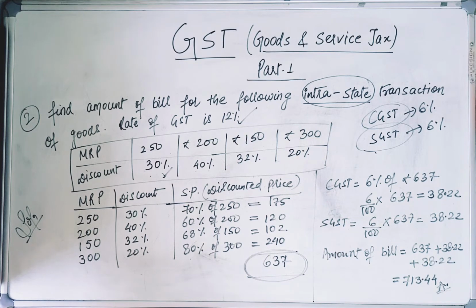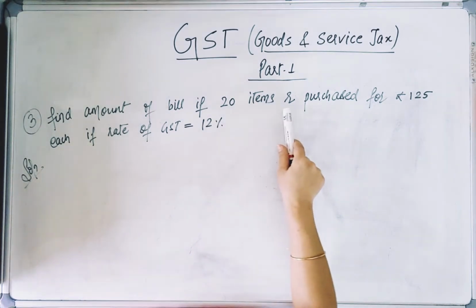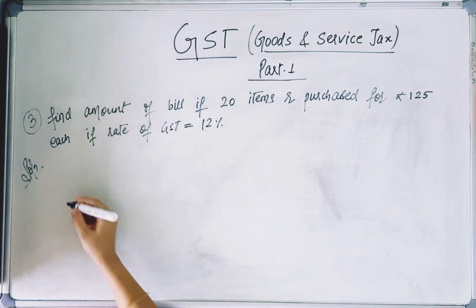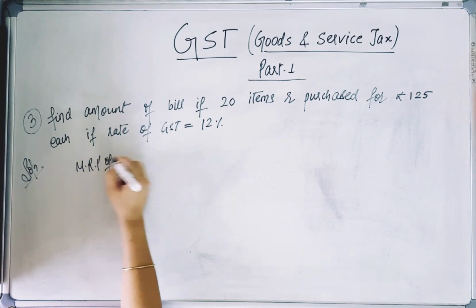add everything. So now the question is, find the amount of bill if 20 items are purchased for rupees 125 each. The rate of GST is 12%. Now what have they given us? They have given the MRP of one article.